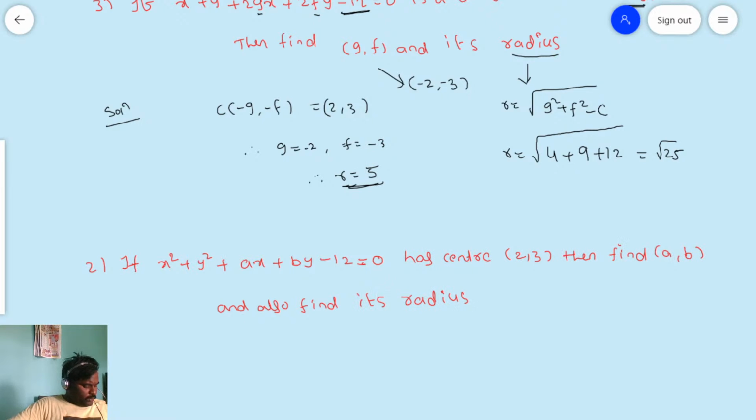Very good. So the a, b values, Ashish. Tell me the radius. Who will answer?